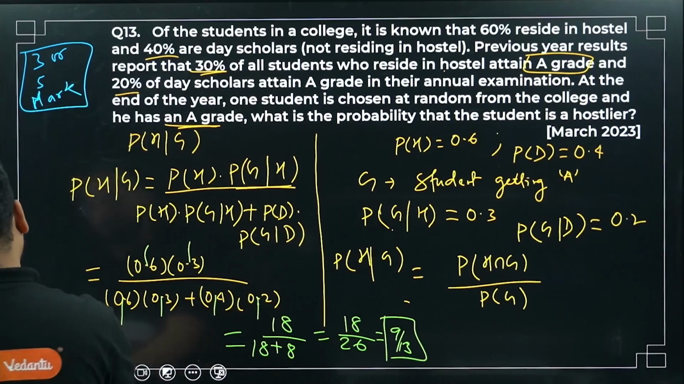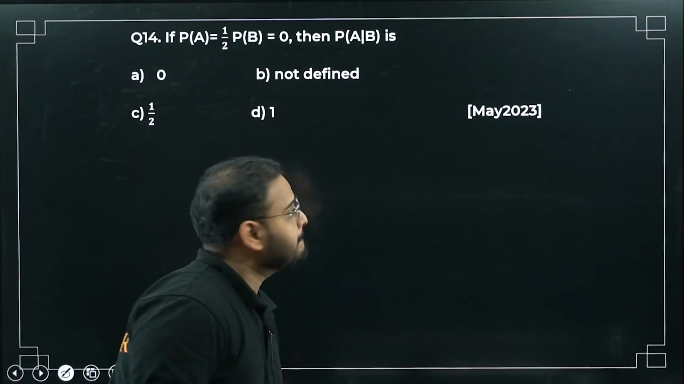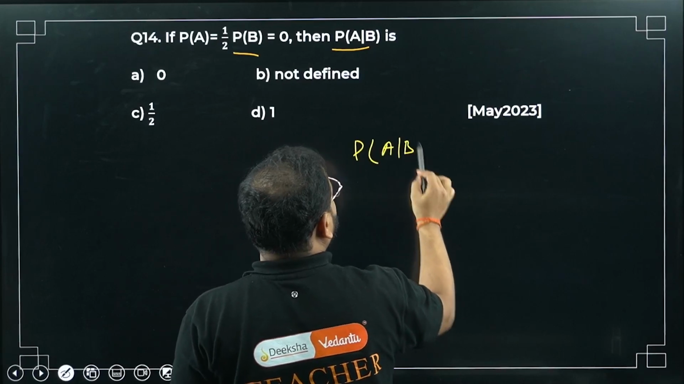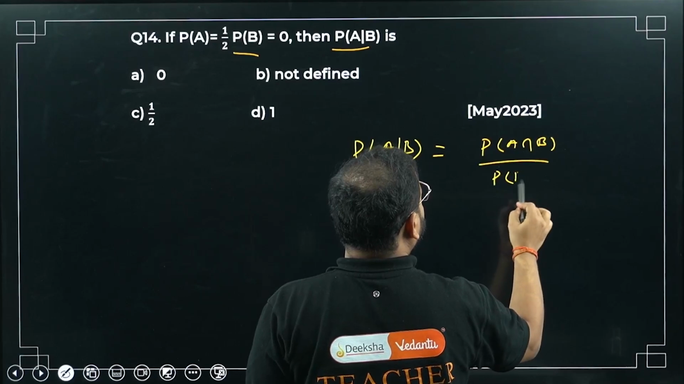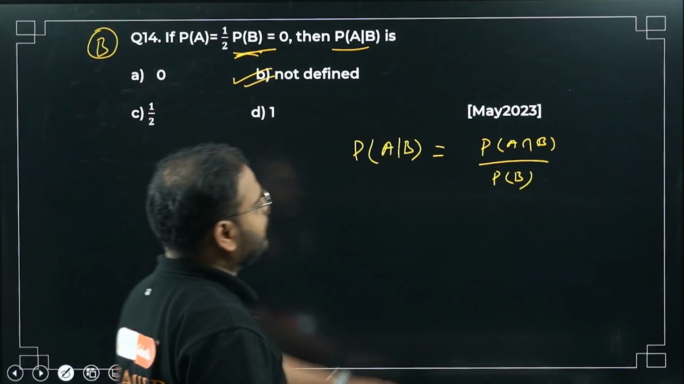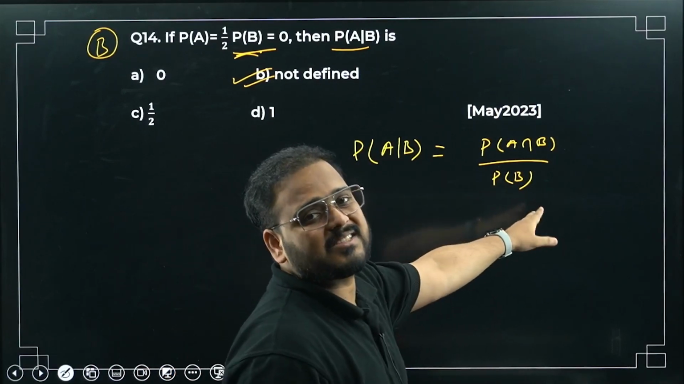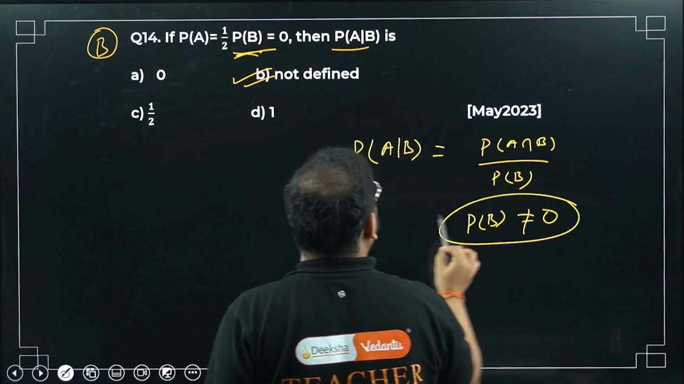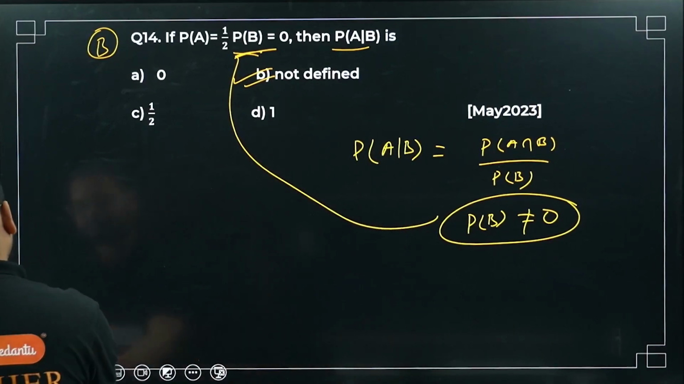Moving on to question number 14. Please check. P(A) is 1 by 2, P(B) is 0. The conditional probability of A given B is given as P(A∩B) divided by P(B). But P(B) is given as 0. It means it is not defined. P(B) cannot be 0, right? That's the definition of conditional probability: it requires P(B) not equal to 0. But here there is a contradiction, so it means not defined.